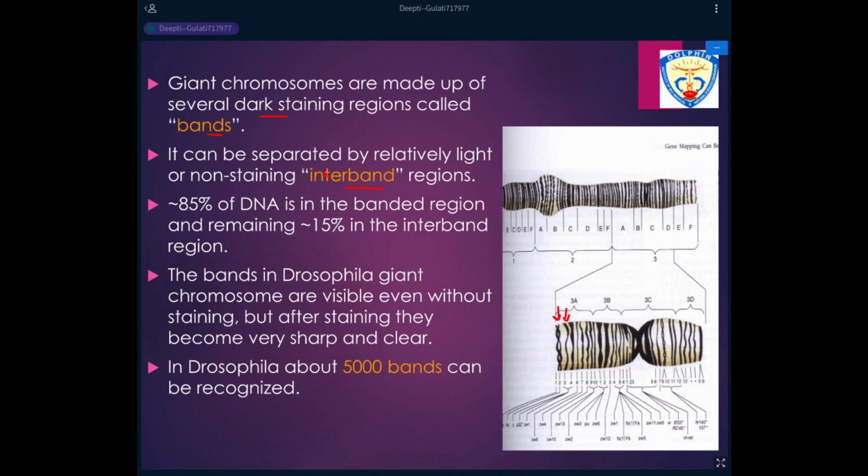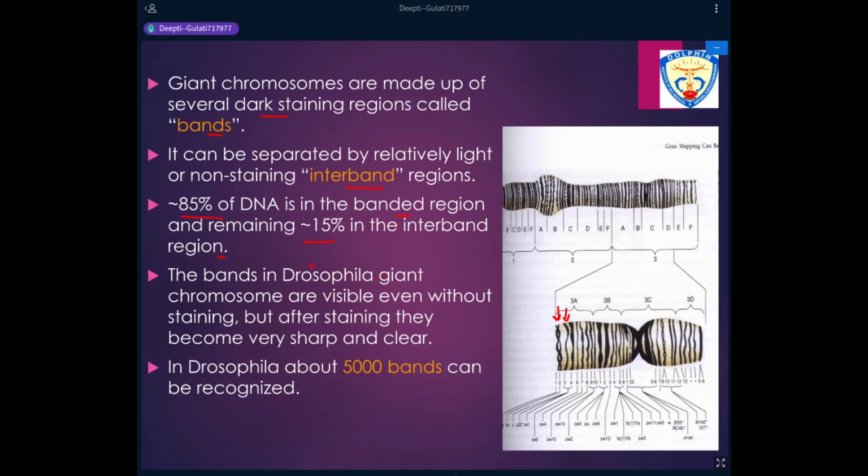known as the band. Packaging means the region is more condensed, so when you stain, it takes up more stain and becomes darkly stained. Where the DNA is not so condensed, where it is opened up and extended, it takes less stain and becomes lightly stained. This portion is the interband. Approximately 85% of the DNA of such chromosomes is present in the band portion and approximately 15% in the interband portion.